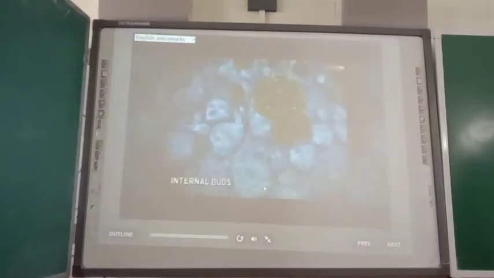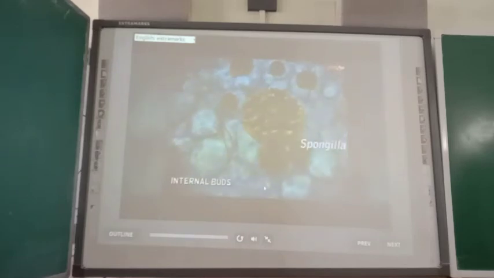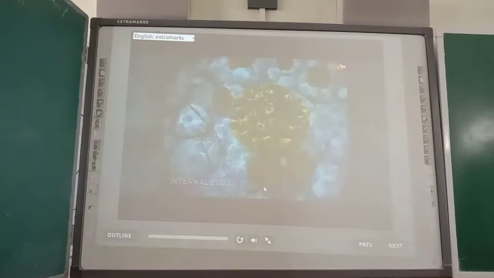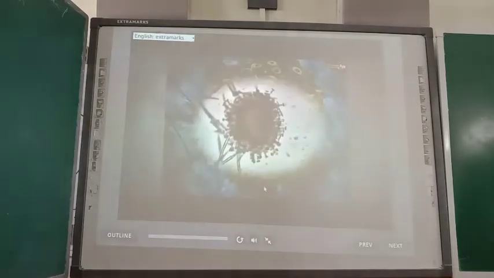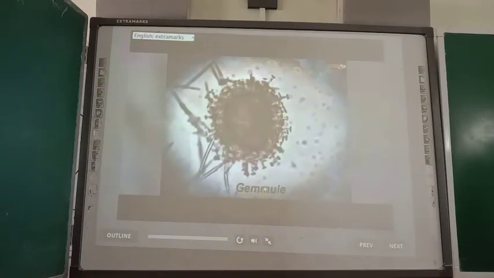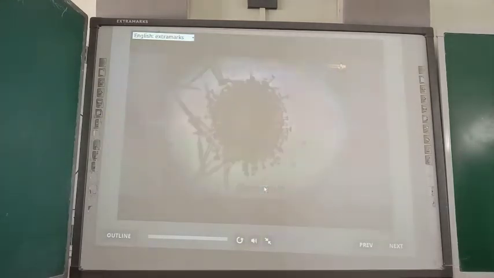Whereas the internal buds are formed within the parent's body. Such buds occur in freshwater sponges and are called gemmules. A gemmule consists of small groups of cells surrounded by a protective coat. Under favorable conditions, each gemmule germinates into a sponge.